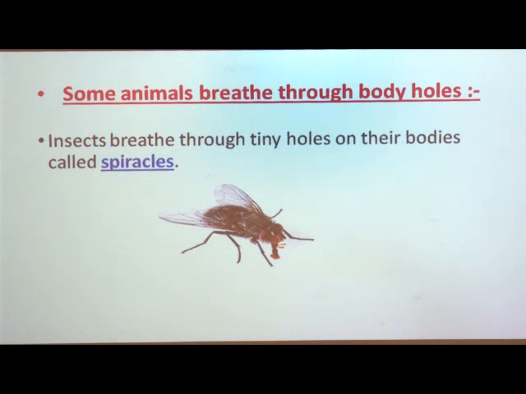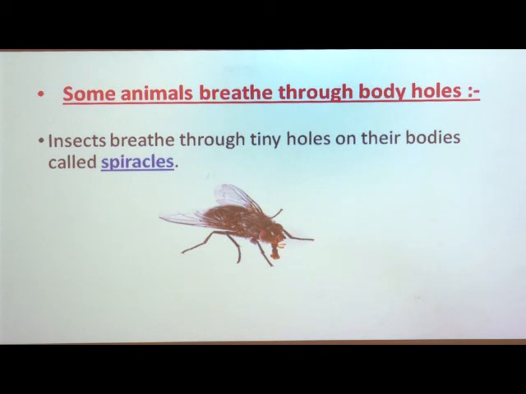That means animals like insects breathe air through the spiracles. Insects breathe through tiny holes called spiracles on both sides of their body, and the air that enters reaches all parts of the body through small tubes called breathing tubes.